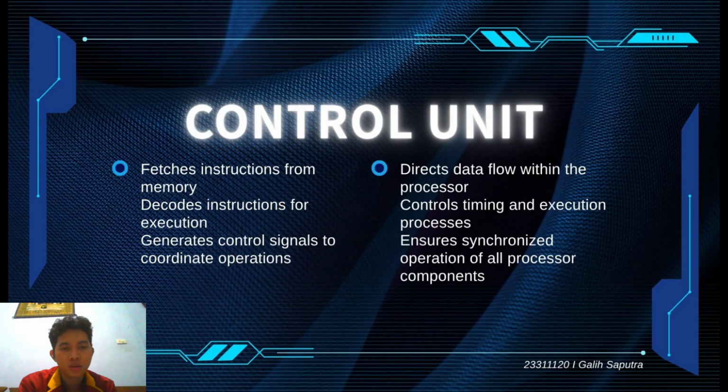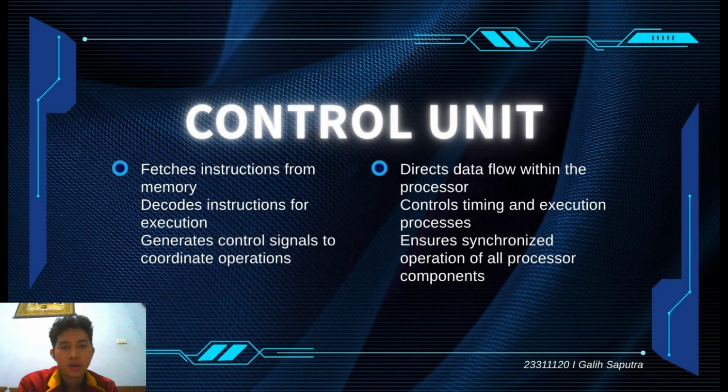Next is the control unit. The first major component is the control unit, often abbreviated as CU. The control unit is responsible for fetching instructions from memory and decoding them so that the processor understands what action must be performed.